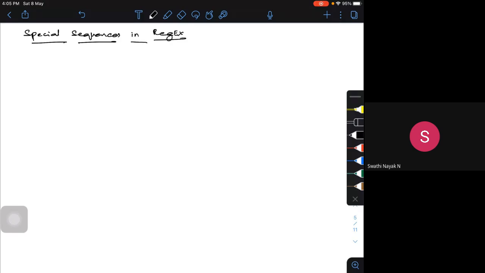If I say I'm going to put a special sequence, it is something which is followed by a forward slash.